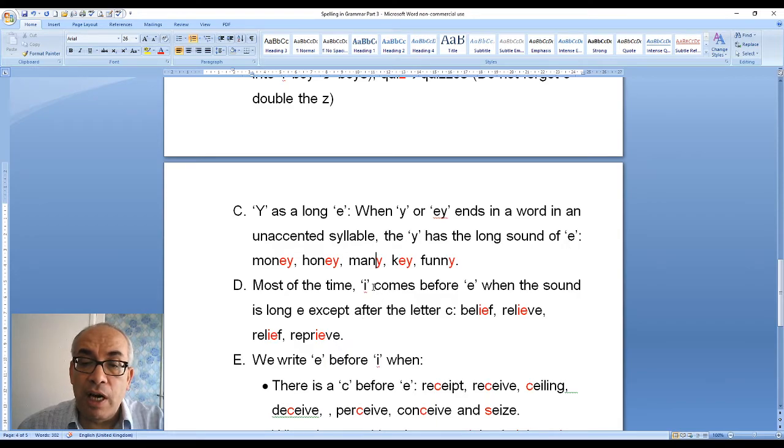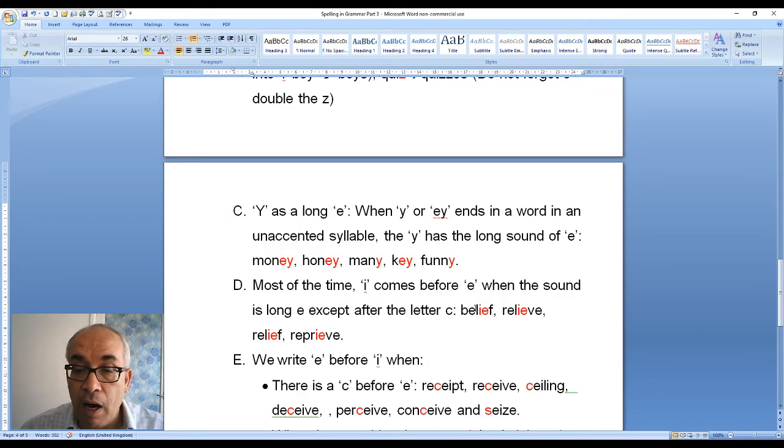Number D, most of the time i comes before e. This is very, very important. Most of the time in English, i is before e when the sound is long, except after c. So believe, relieve, reprieve.